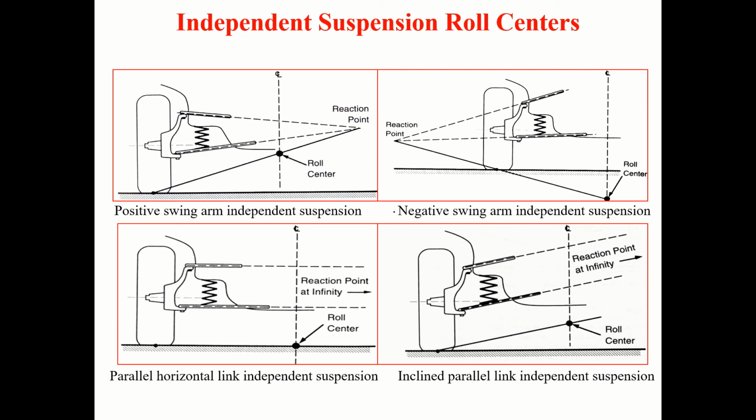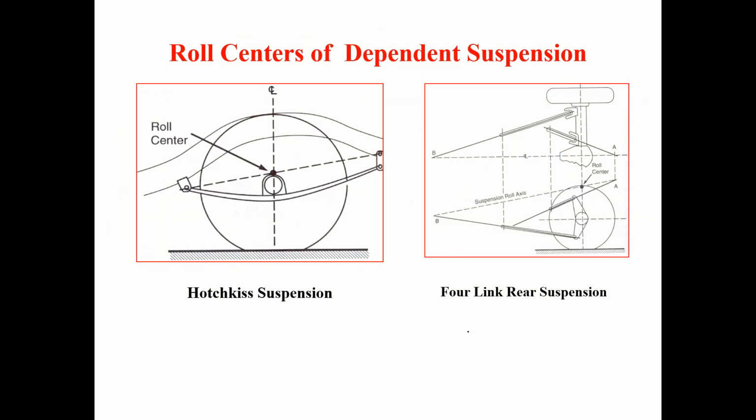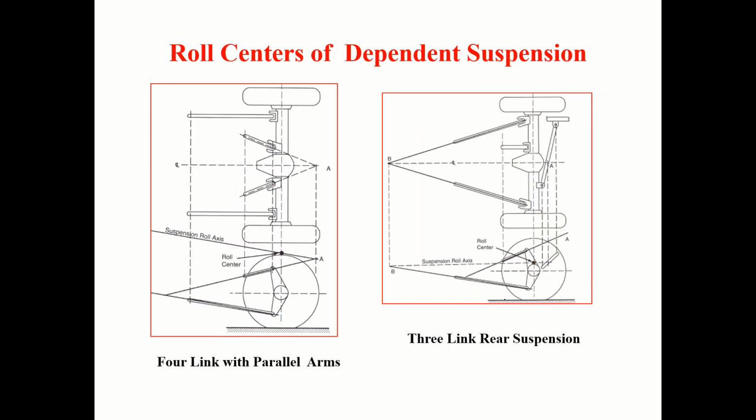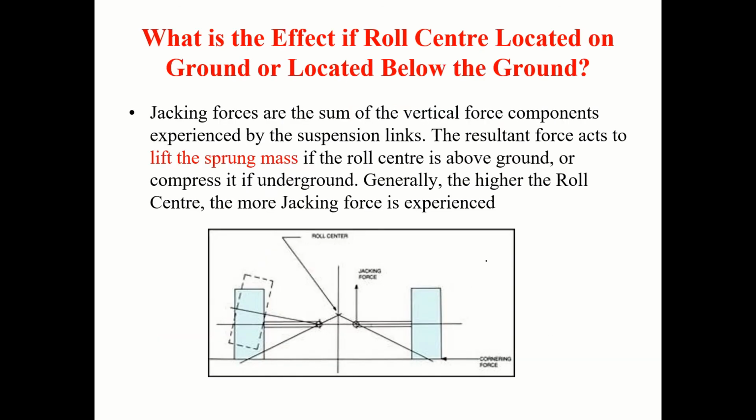Okay. You can also observe here, there are vehicles having roll center below the ground line, above the ground line, and on the ground line. So how to find the roll center, please, you can do it yourself. That's why I'm not explaining. Otherwise, I have to read line by line and establish the procedure. That's all.